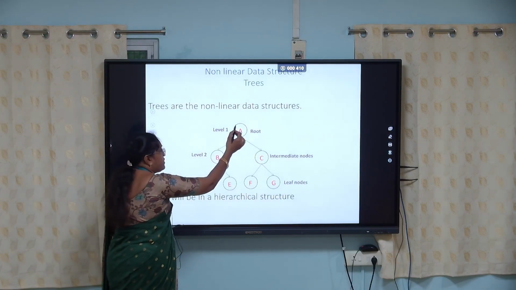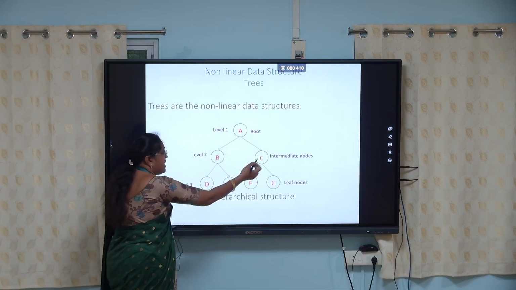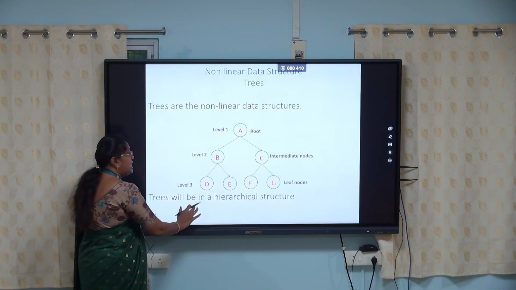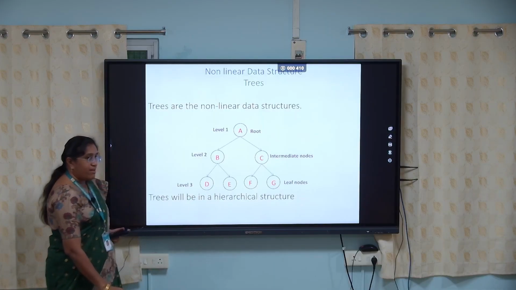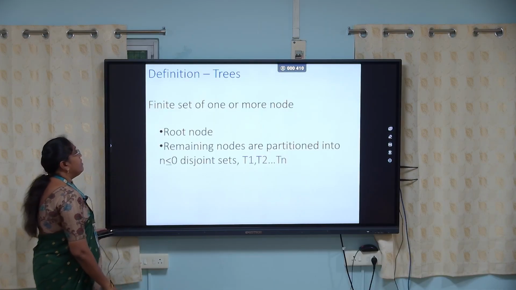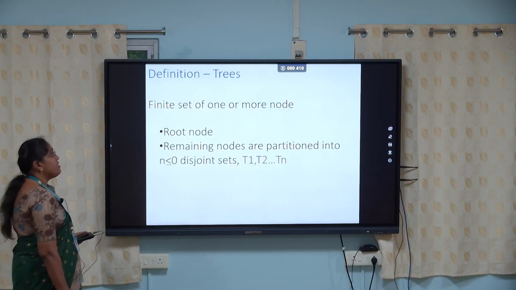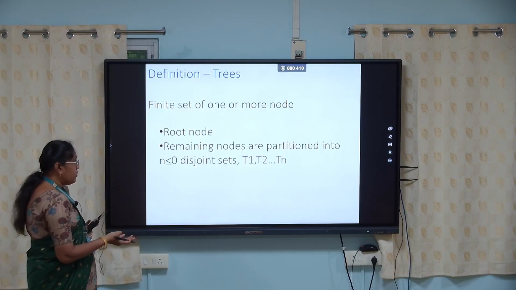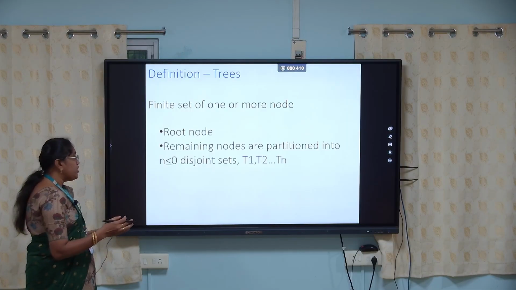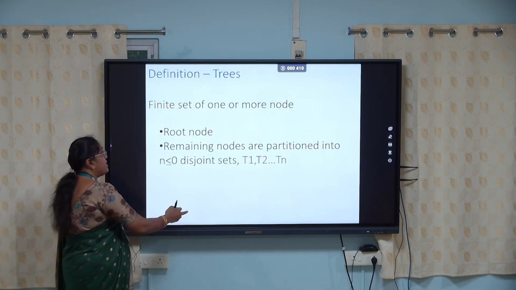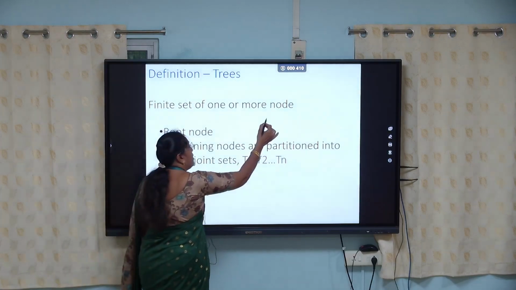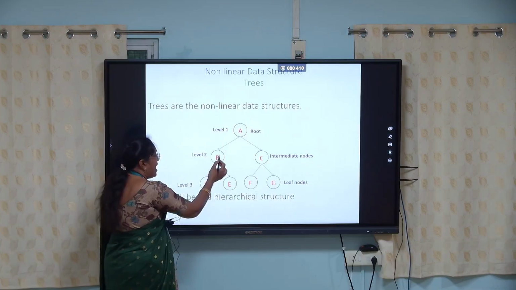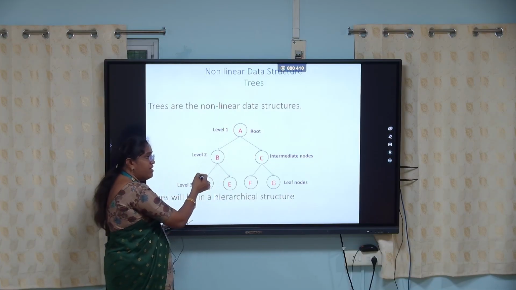In trees, the first node is said to be the root node, and a node with no children is said to be a leaf node. Trees are in a hierarchical structure. What is the definition of a tree? A tree is a finite set of one or more nodes, where one is the root node, and the remaining nodes are partitioned into disjoint sets. So, we have nodes and edges. Connecting the nodes is said to be an edge.